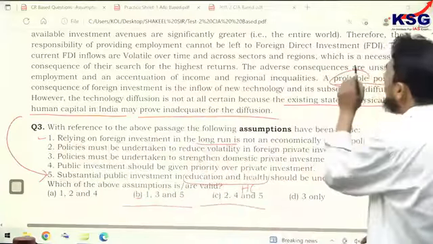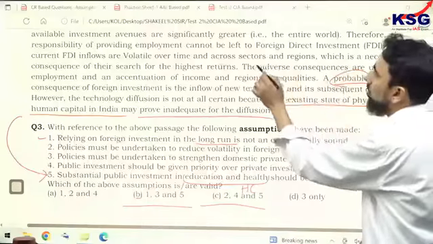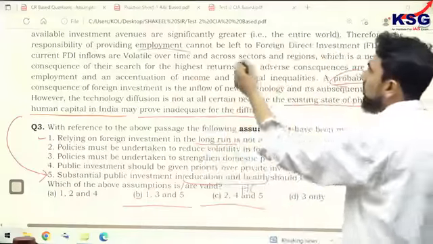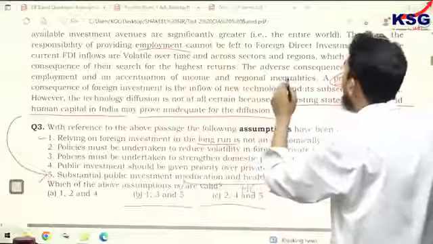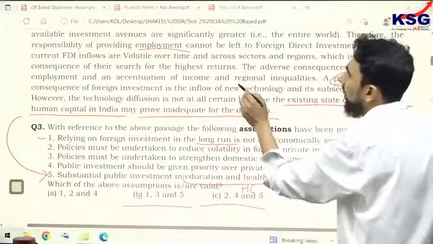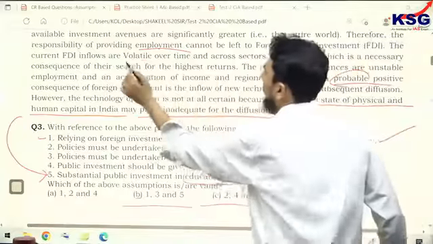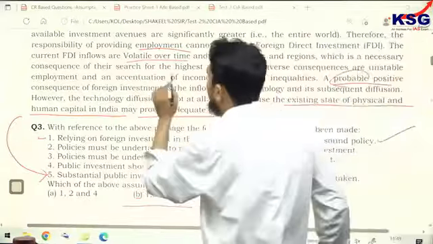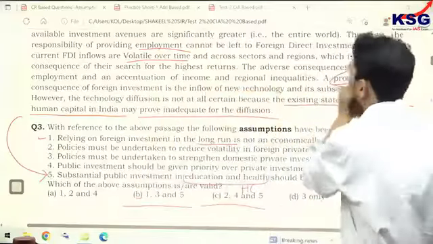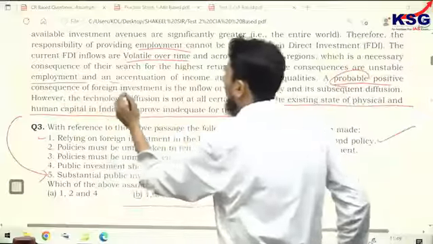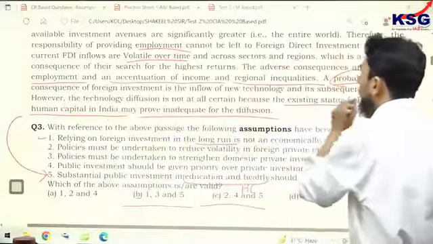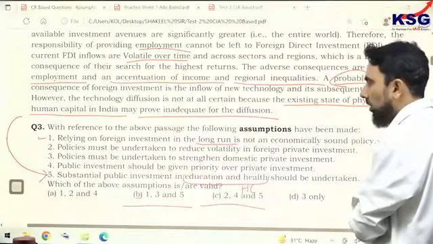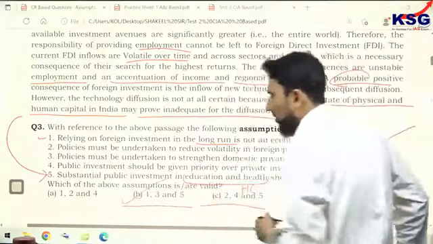Yes, correct, because the author has said that it neither solves the problem of employment, and it creates many other problems. It does not solve the problem of employment, it creates inequalities. FDI inflows are volatile over time and across sectors and regions, which is a necessary consequence of the research. The adverse consequences are unstable employment and an accentuation of income and regional inequalities. So in the long run, if you depend on this, it is not a sound policy. First is valid, hence B is the right option.